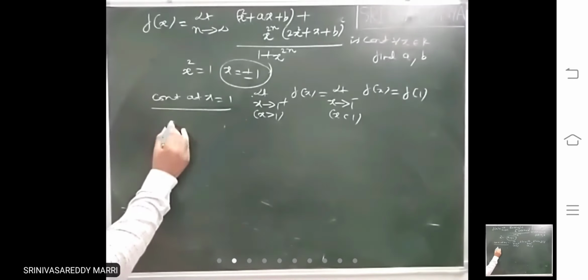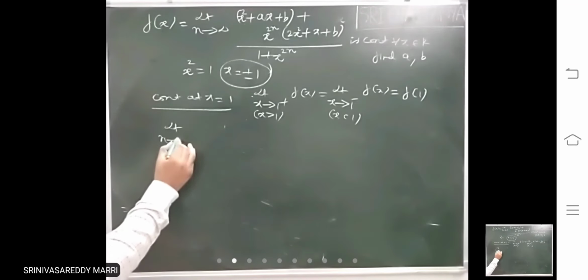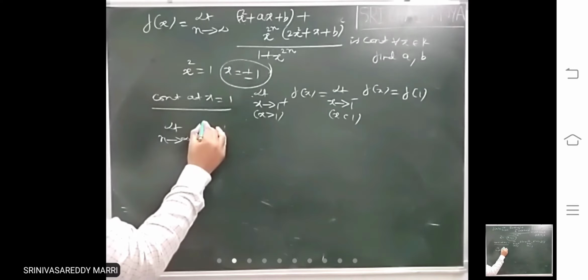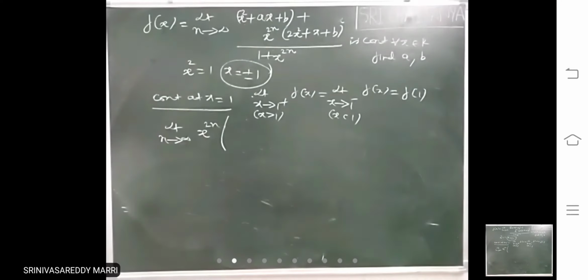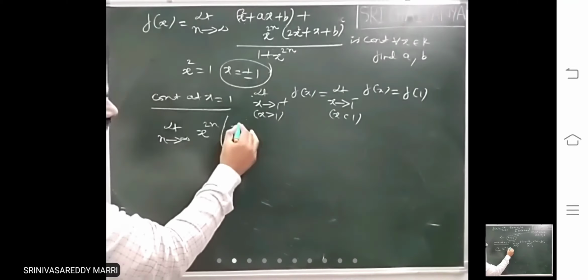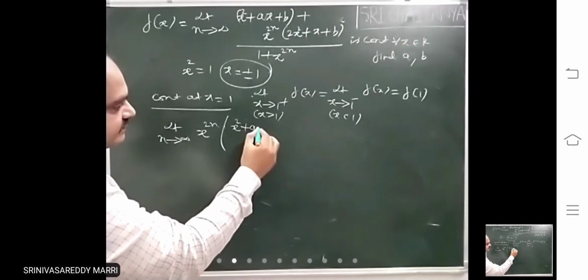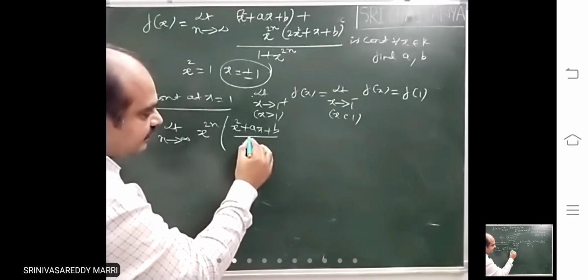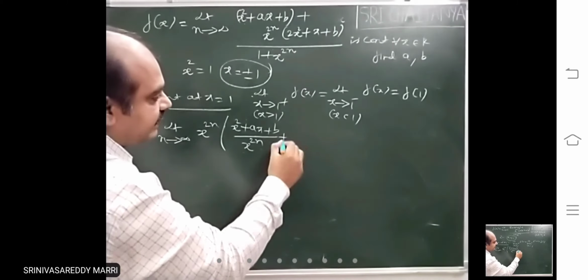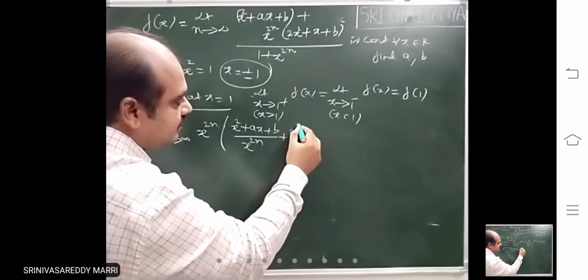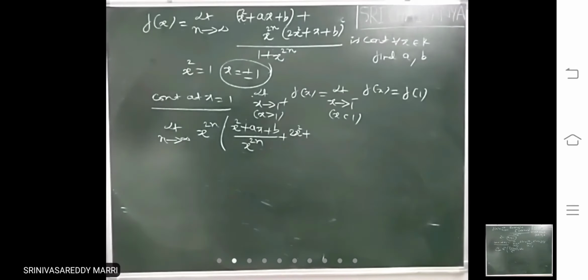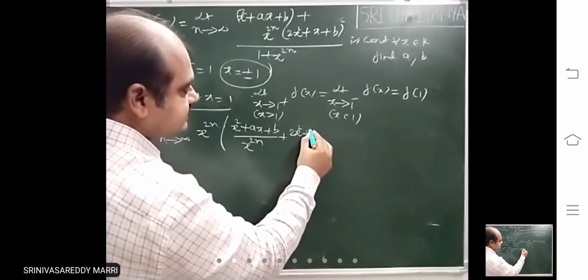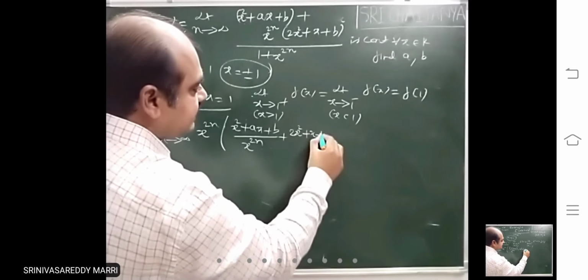For evaluating this limit, limit n tends to infinity, I am taking x power 2n common. Whenever it will become infinity, you take common. x square plus ax plus b divided by x power 2n plus 2x square plus x plus b.